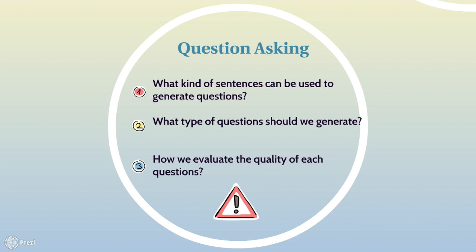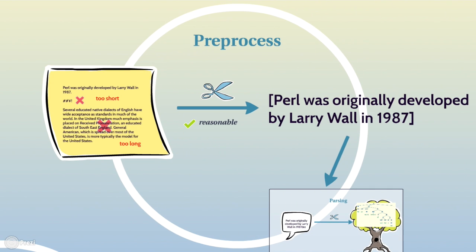First of all, for a good question asking system, we should solve the following questions. First is what kind of sentences can be used to generate questions. Second is what type of questions should we generate. Third is how we evaluate the quality of each question. We also find the pre-process contributes a lot to the high performance of our QA system.